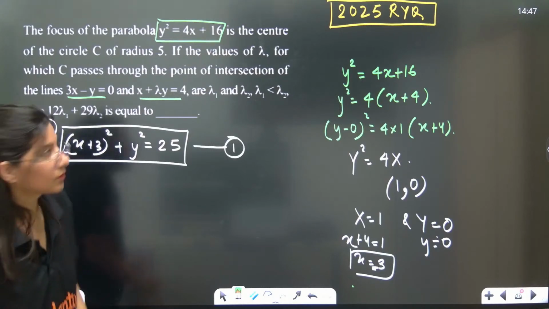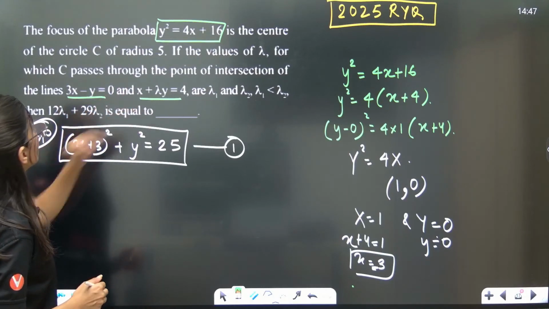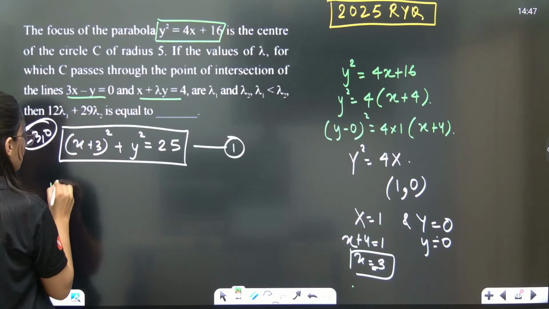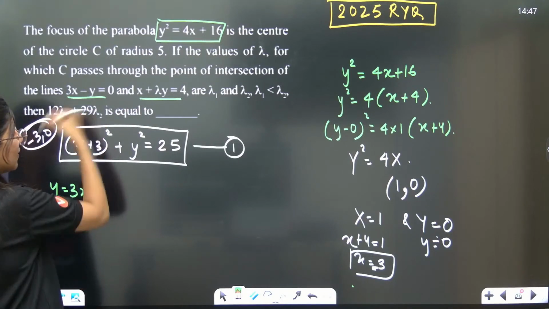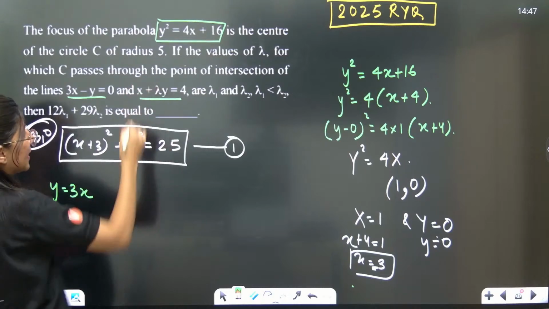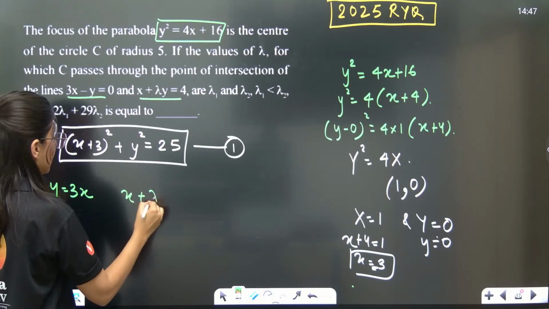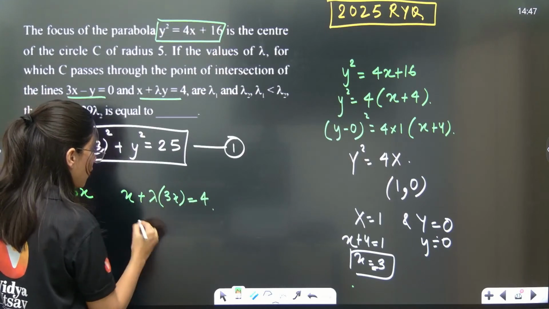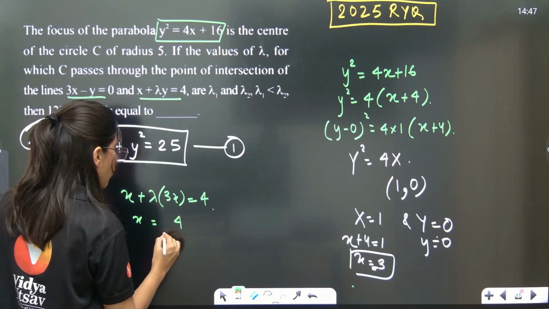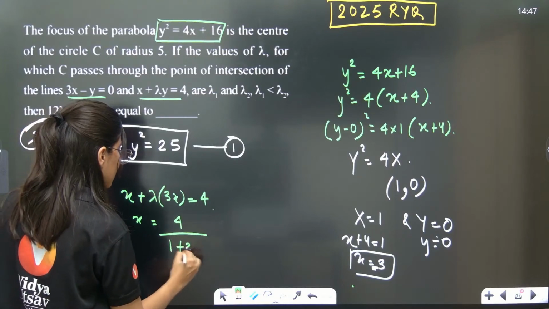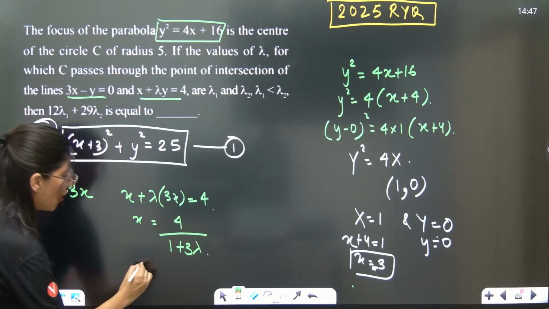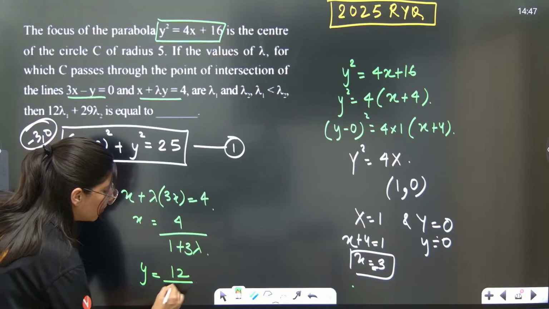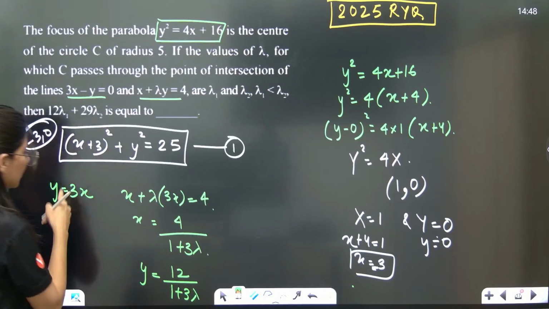Now, the intersection point of these two lines. So y is equal to 3x. Let's take it from the first line and put it in the second line. x plus lambda times y, which is 3x, is equal to 4. So the value of x is 4 upon 1 plus 3 lambda, and the value of y will be 12 upon 1 plus 3 lambda, because it is 3 multiplied by x.